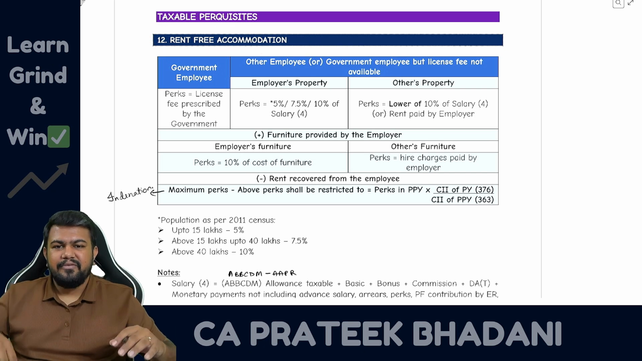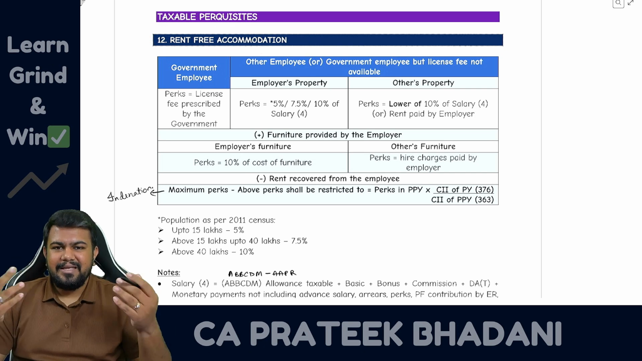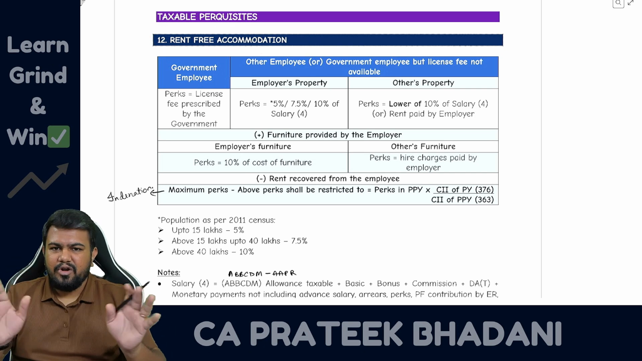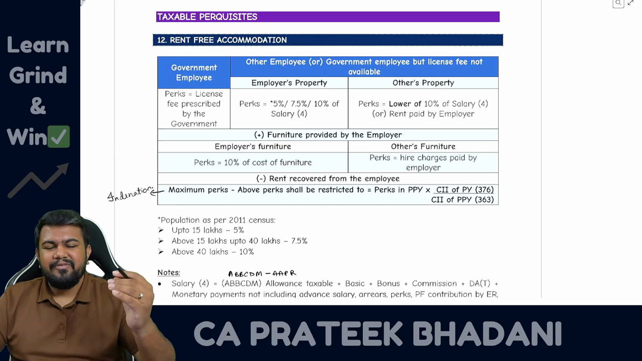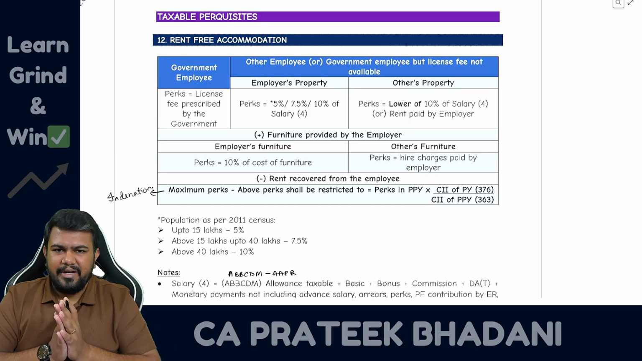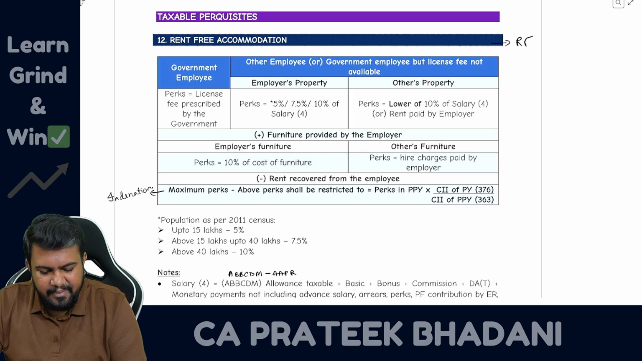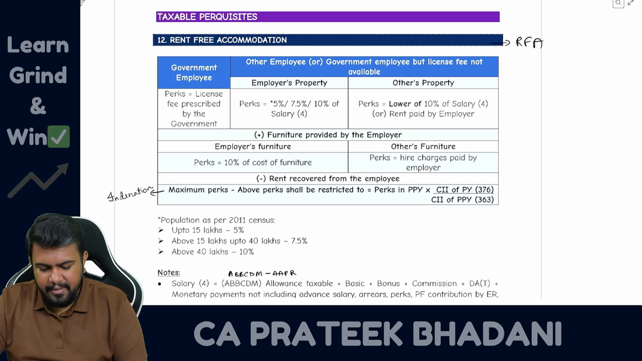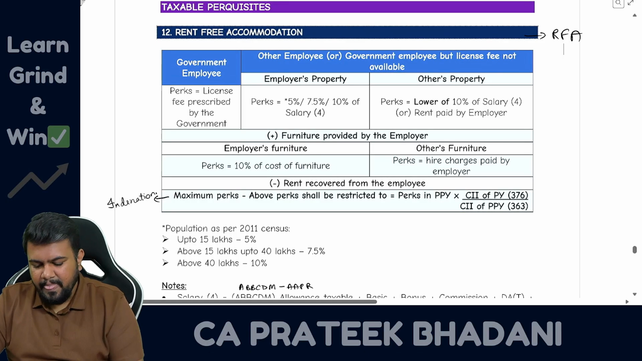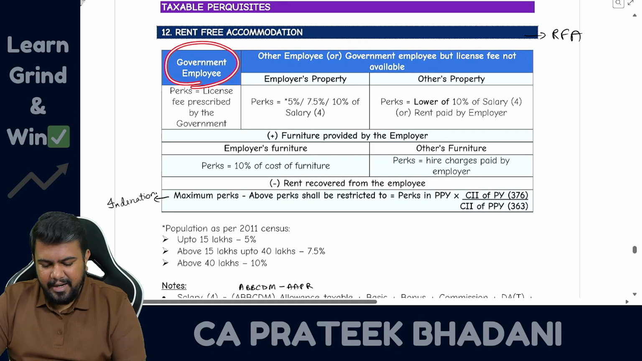The accommodation which is given to the employee by the employer, where the employee will either not pay any rent or will pay just some concessional amount of rent. That is only rent-free accommodation. You can also call it RFA. Now for this RFA, you have to see whether a government employee is getting it or someone other than a government employee